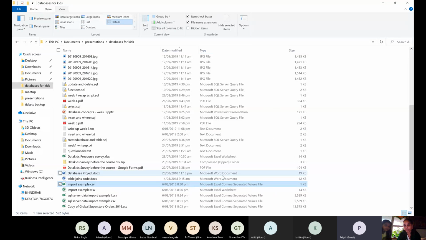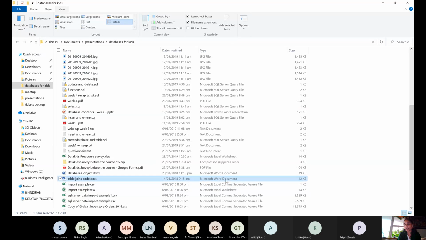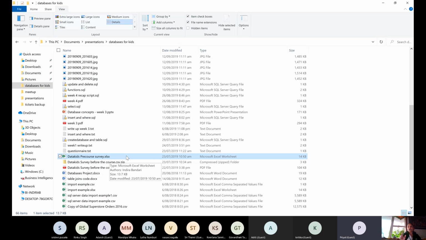Dot CSV, it says Microsoft Excel comma separated values file. And this is a Microsoft Word document. What is the extension for that? Dot docx. And for an Excel worksheet, the extension is XLSX. Whatever comes after the dot is called an extension, and that is specific to certain files.